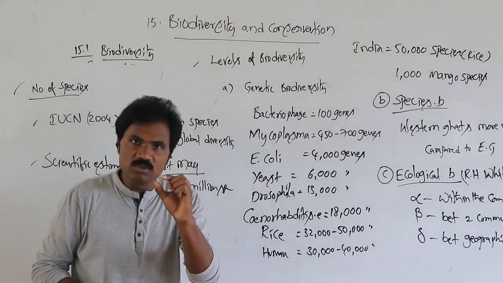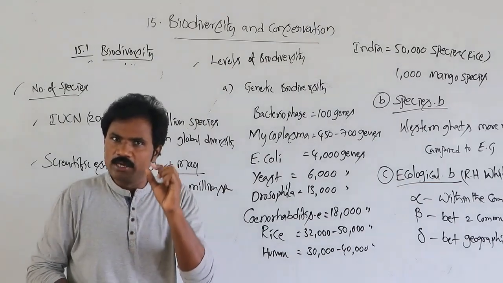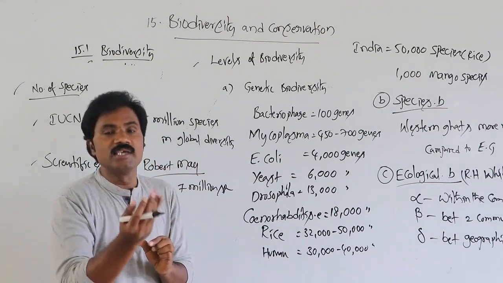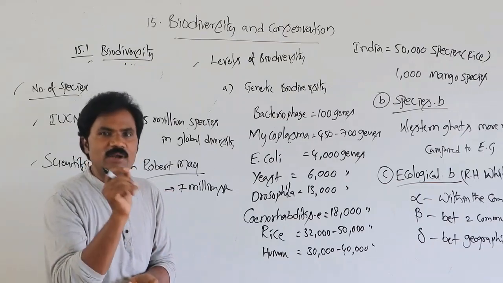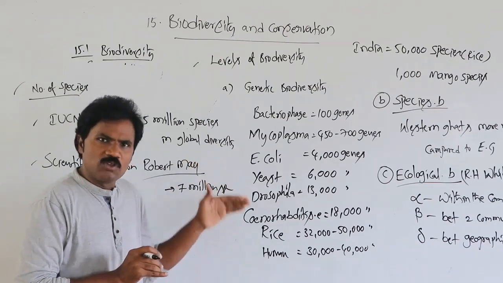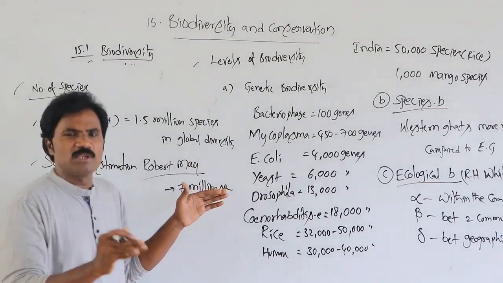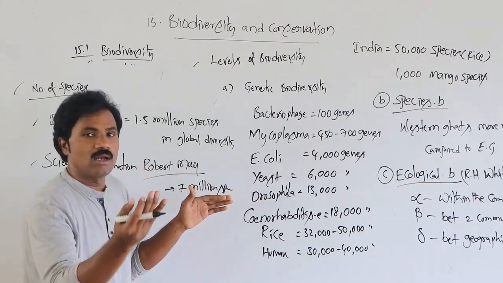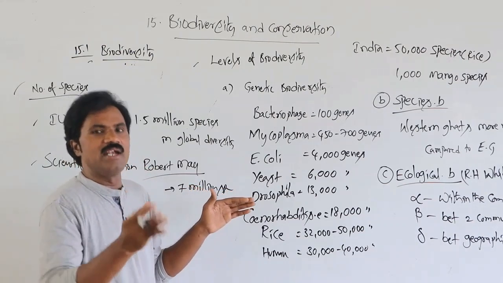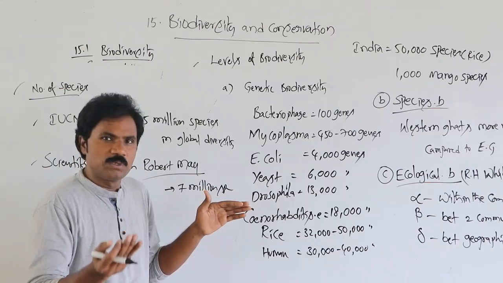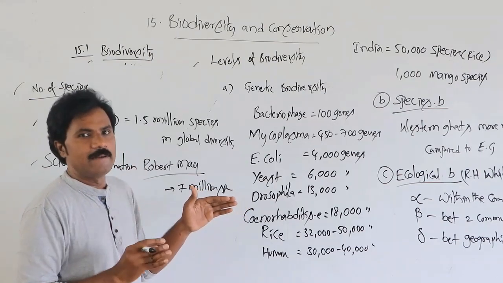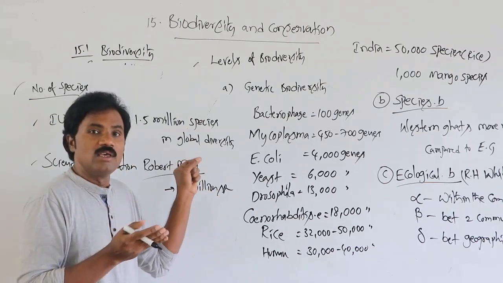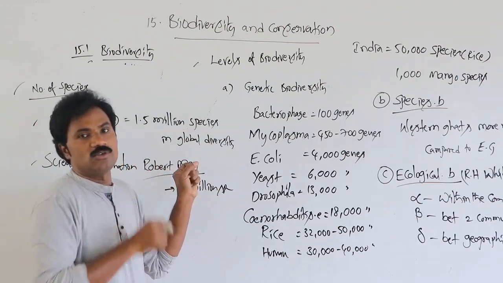You may read this once or twice in a question. According to IUCN, what is the number? According to Robert May, what did he scientifically estimate? That is 7 million. That means at present less than 20% of the species only are identified. The rest of the species are yet to be scientifically identified. Maximum number of species are yet to be identified. When it will be completed, we don't know.